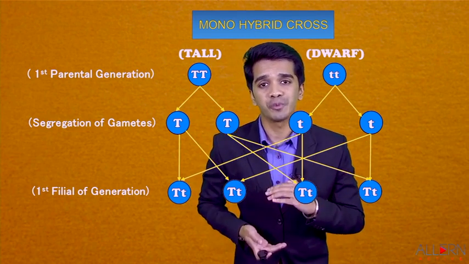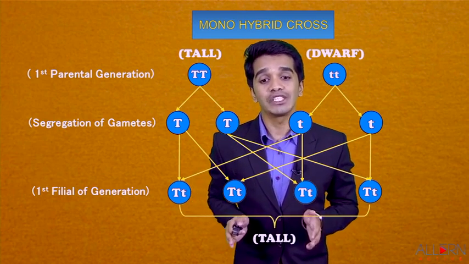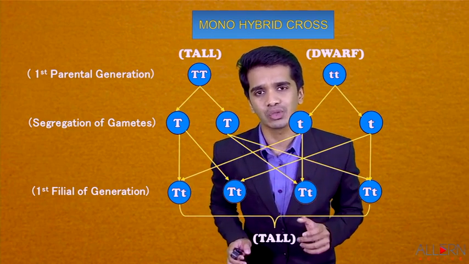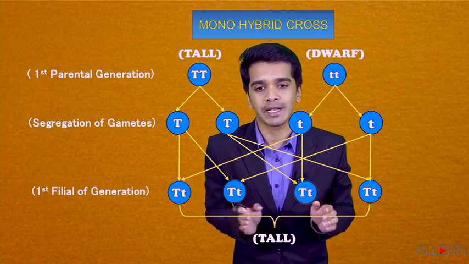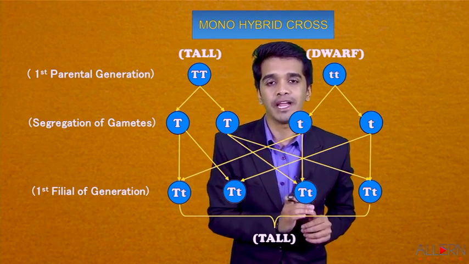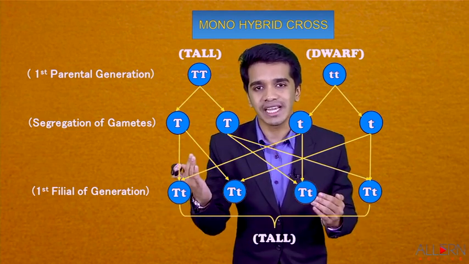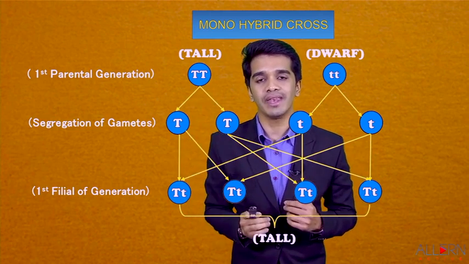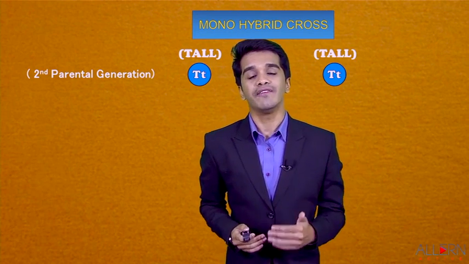Filial means offspring. He observed that in the F1 generation, all plants were tall in nature. If you observe very minutely, my dear students, the plants of the F1 generation contain genes of both the parents. That means capital T and small t. But all the plants were tall. Why? Because the tall gene has masked the dwarf gene. So can I say tall is dominant and dwarf is recessive? Yes or no, my dear students? Now we are going to study further what he did with his experiment.